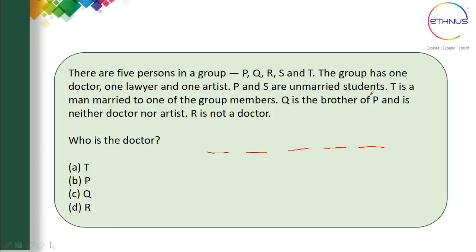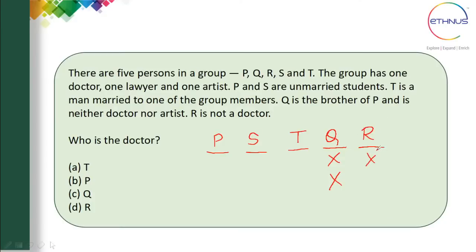There's only 1 doctor, 1 lawyer and 1 artist. P and S are unmarried students. So they are students. That's what we came to know. T is a man married to one of the group members. So here there's one person who is married to one of the group members. Q is the brother of P and is neither doctor nor artist. So Q is not a doctor and he is not the artist. R is also not a doctor.